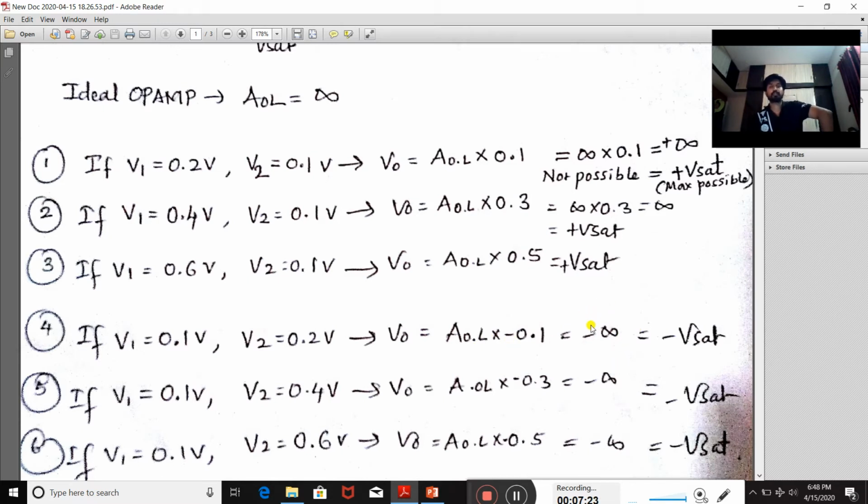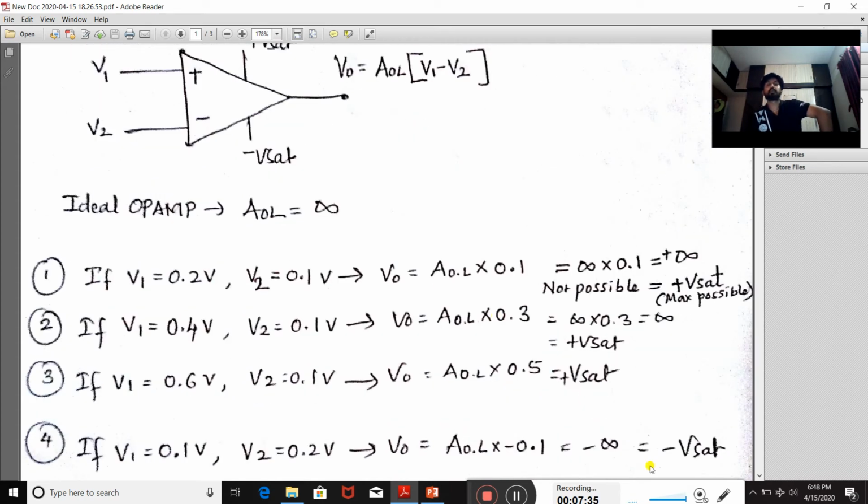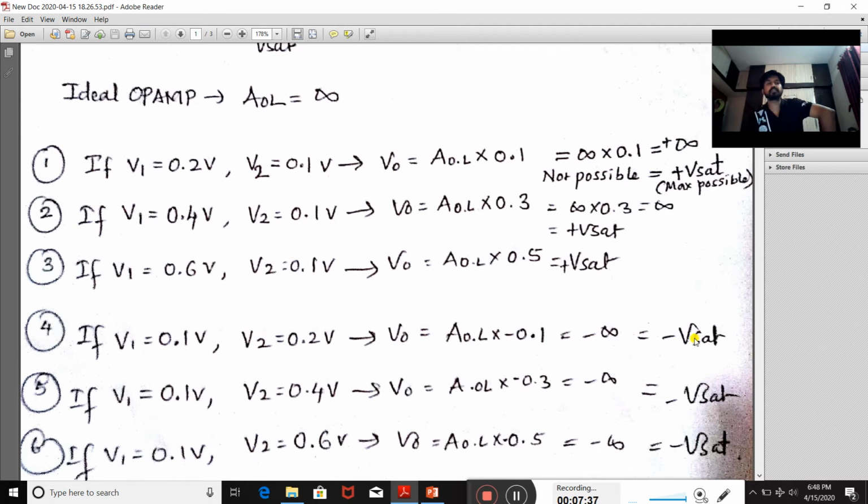So is it possible to get minus infinite? No. Then definitely the maximum possible output voltage in this case is minus V saturation. That means the negative supply voltage is what you are going to get. That is the possible voltage here.